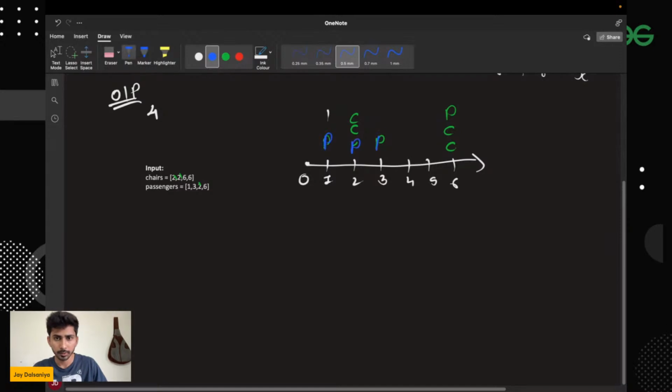Passenger here and here. So now I need to find out the minimum number of moves. Let's say optimally, if I don't know how the optimal approach will be, so let's say I'm trying out randomly. Let's say this passenger will occupy this chair itself, so it will not be moving any steps. Now let's say this passenger will be assigned this chair. So now it will be moving one position, and now let's say this passenger will be assigned this one, so it will be 0, and now this will be assigned this one, so that would be 6 minus 3, will be 3. So in total 3 plus 0 plus 0 plus 1, that comes out to be 4.